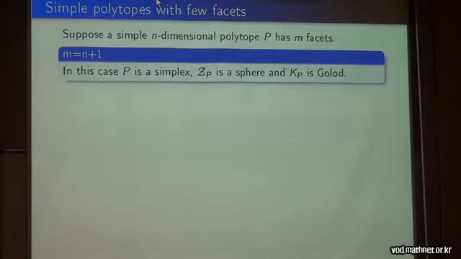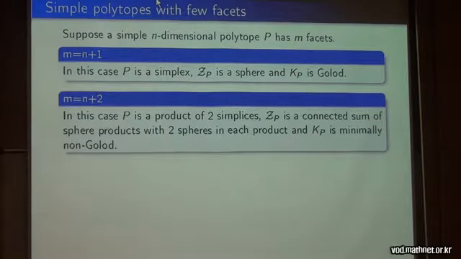The multiplication is trivial. In the case n+2, the different combinatorial types of simple polytopes are just products of two simplices, of course. Zp, as we know from the beginning of the talk, is a connected sum of sphere products with 2 spheres in each product. And Kp is minimally non-Golod in this case.